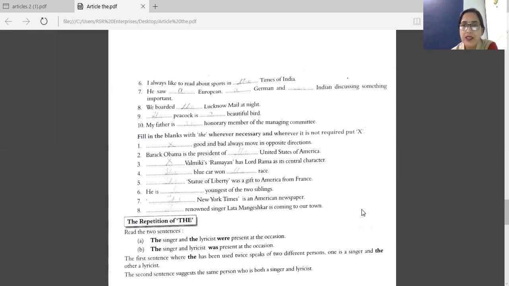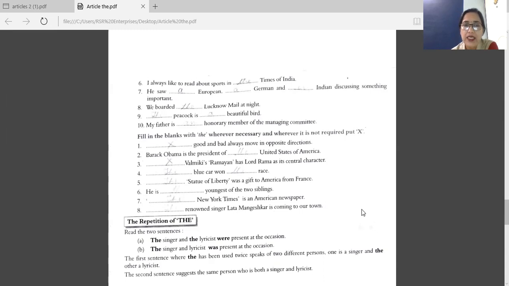Eighth one, we boarded the Lucknow Mail at 9. Name of a train. So we have the there. Next one, the peacock is a beautiful bird. We are talking about all peacocks here. So we have the peacock is a beautiful bird.